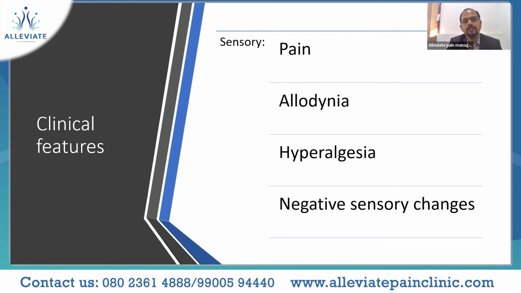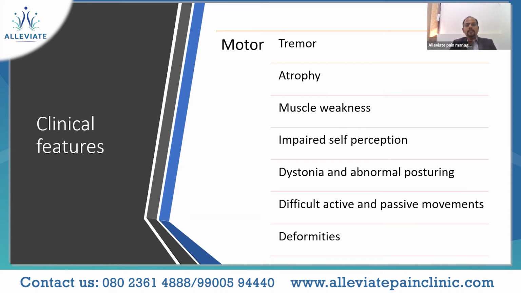So again, this proves the role of the neural mechanisms which alter pain sensing in these individuals. Coming to motor, they could have resting tremors, the group of muscles involved go into atrophy, and they will also have muscle weakness and impaired self-perception.